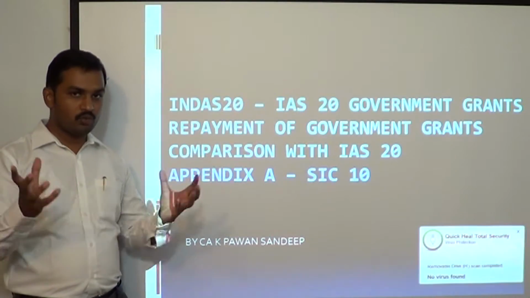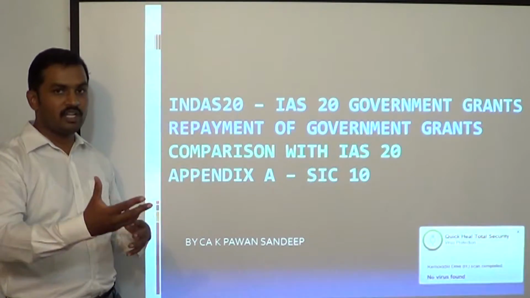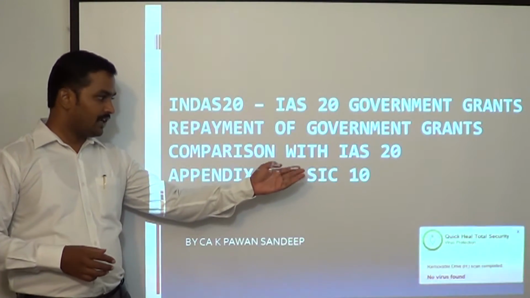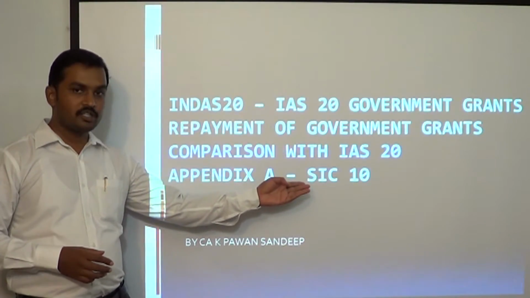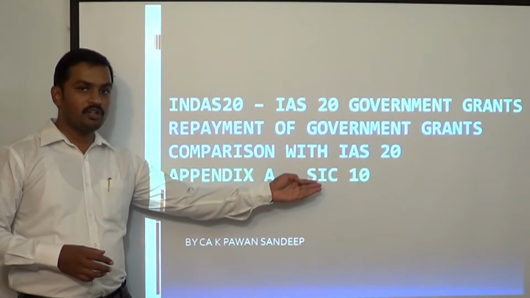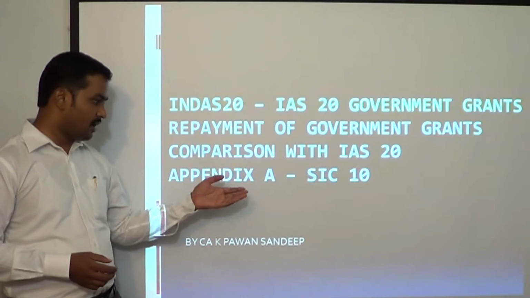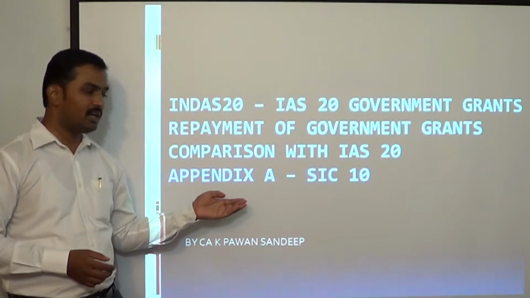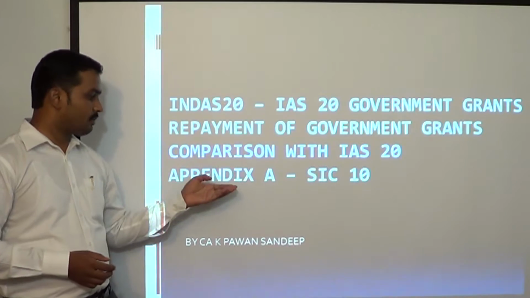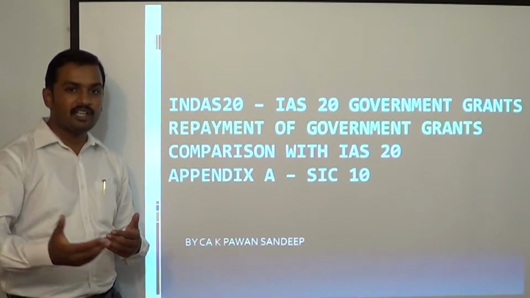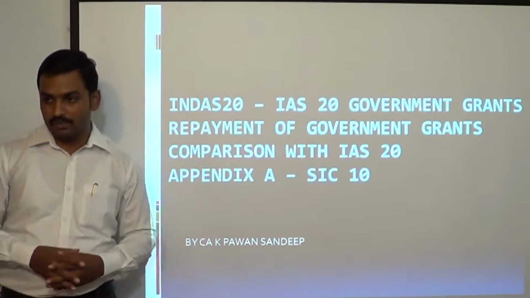Comparison with IAS 20, so what are the major differences between Ind AS 20 and IAS 20. Appendix A, which corresponds to the 10th interpretation issued by the Standing Interpretations Committee of the International Accounting Standards Committee. Okay, so we are going to deal with SIC 10 Appendix A. SIC 10 corresponds to Appendix A. This appendix corresponds to government assistance where there is no relation to any operating activity. We are going to deal with them in this particular lecture.